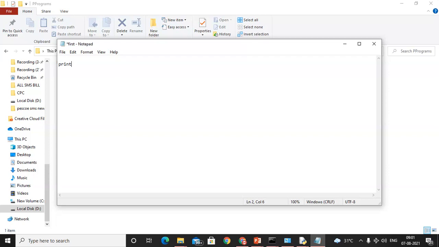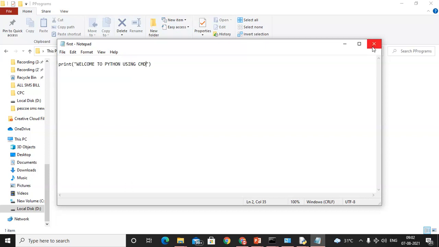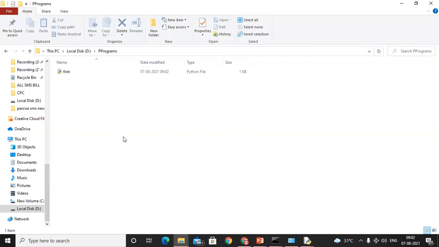Okay, so here we'll write print, bracket, here I will write welcome Python using cmd command. Okay, so just save it, put the file and click on the save. Okay, once we write the program, just check out whether we successfully created the program. See, this color shows that it is a Python file, 38 bytes, and this one is the size. Now we need to execute that. अब ये फाइल मुझे एग्जीक्यूट करना है.